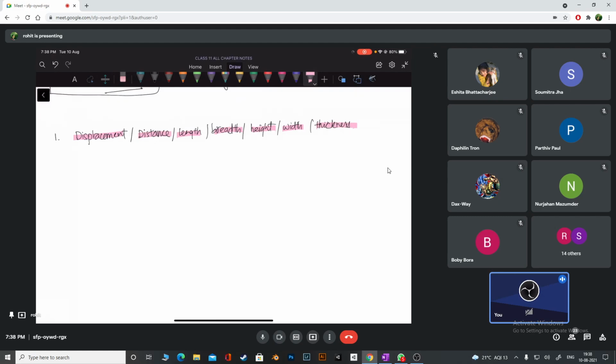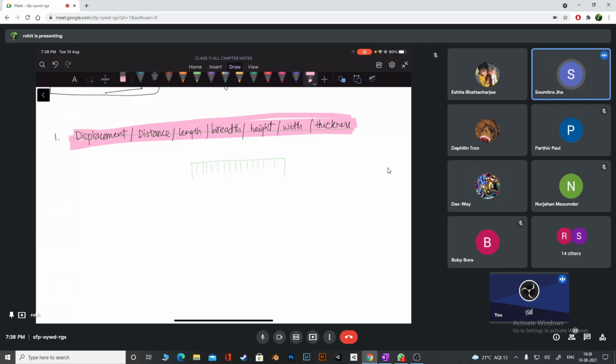Their names are different, but fundamentally we are all going to use a scale to measure the length or the height or the breadth. So can I say that all of them are different quantities, or all of them are the same kind of quantities? All of them are the same kind, or same type, of quantities. Height and length are not different at all.